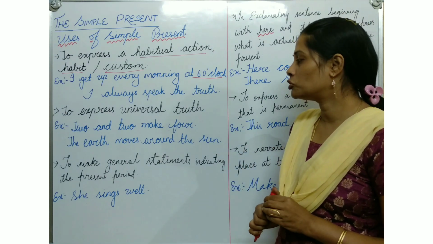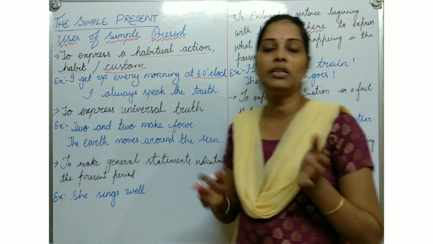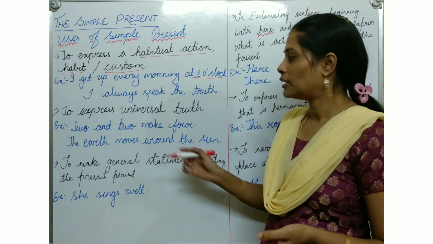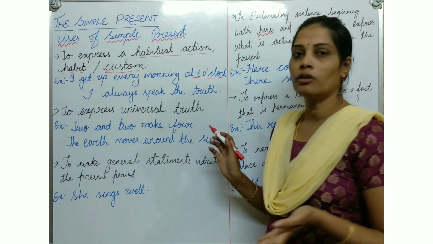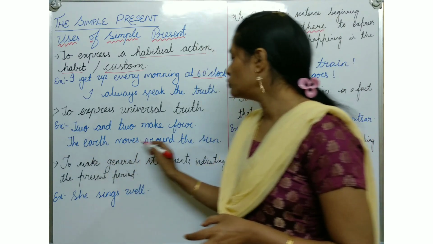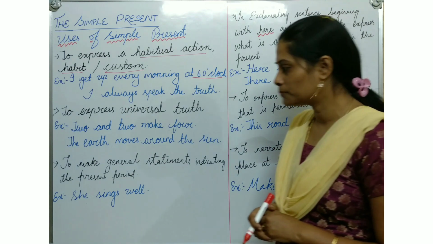The next point, to express universal truth, जो हमेशा सच है, उसका कोई changes नहीं होता है. So 2 and 2 make 4. If you will add 2 plus 2, it will make 4. If you multiply it, it will be 4. So that is the universal truth. The earth moves around the sun. It is also a universal truth.